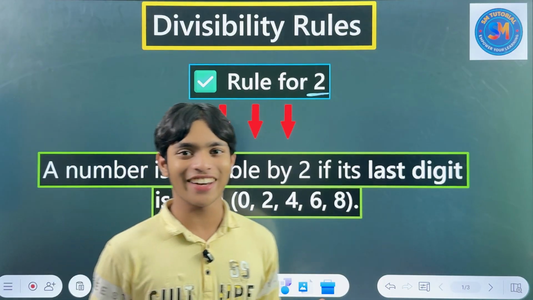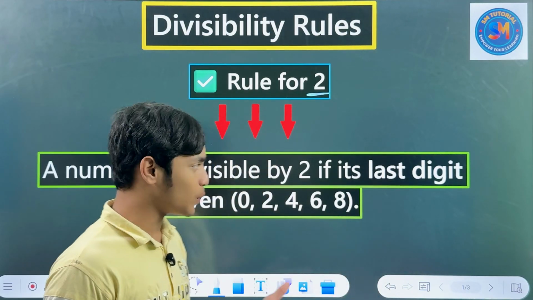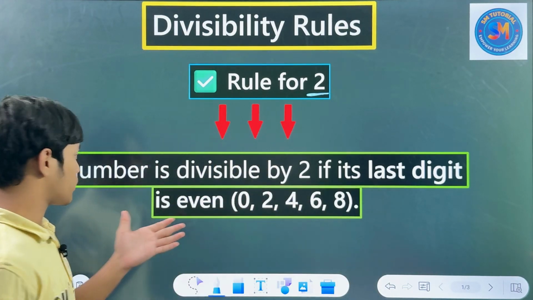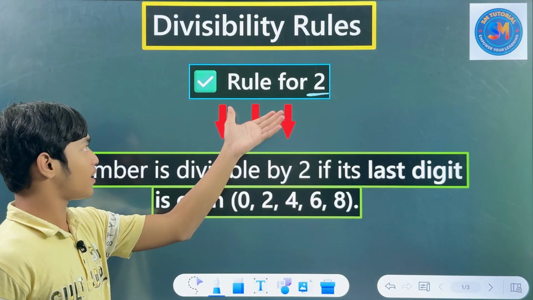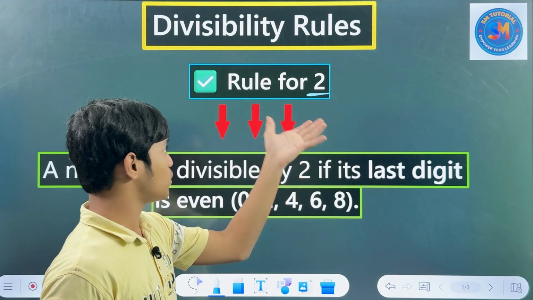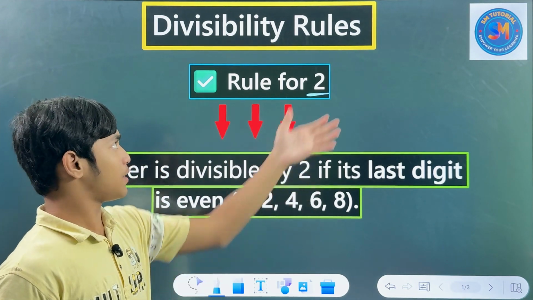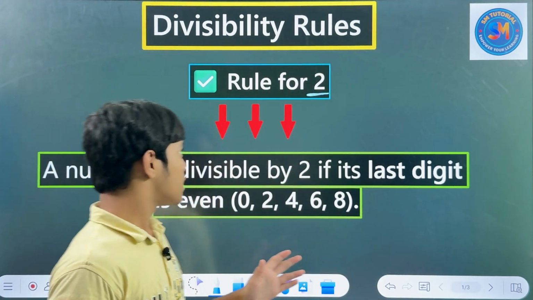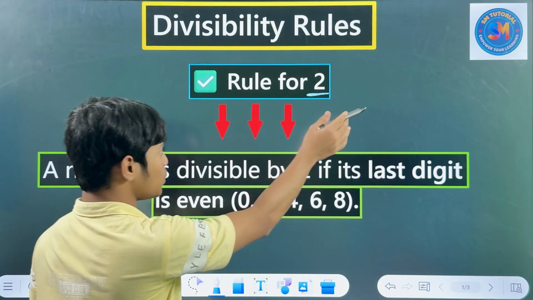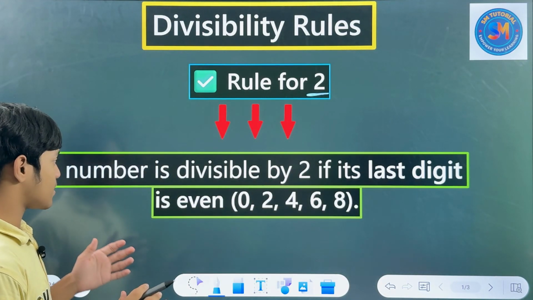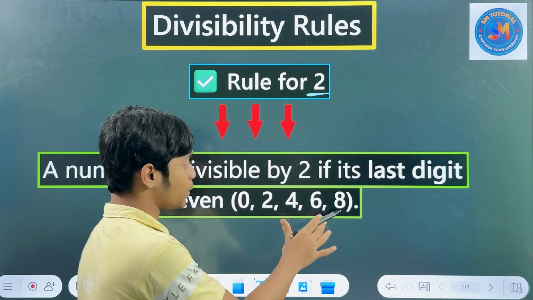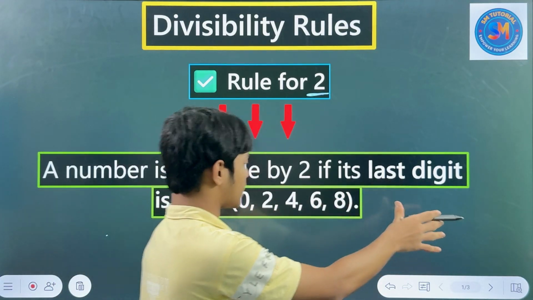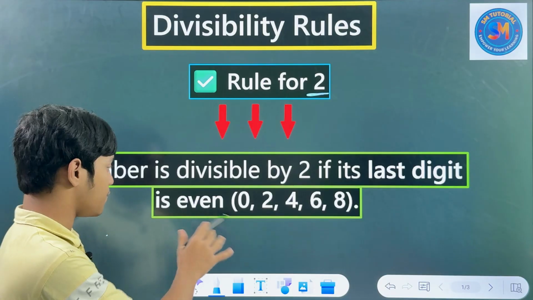You know that. What is the rule? You can see I wrote the rule in the green box, and in the blue box I wrote which rule it is, and this is the title. So for the rule of 2: a number is divisible by 2 if its last digit is even.